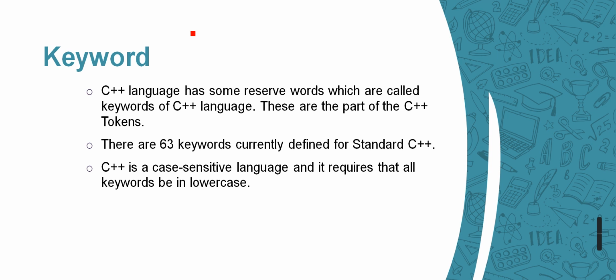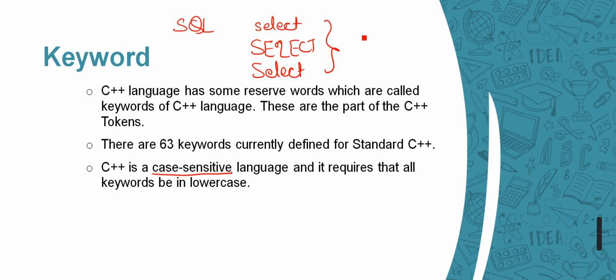There are other languages which are not case sensitive, just like SQL. SQL is not a case sensitive language. I can write select like this, or I can write select like this. All three are the same, because SQL is not case sensitive, so it will not differentiate them.